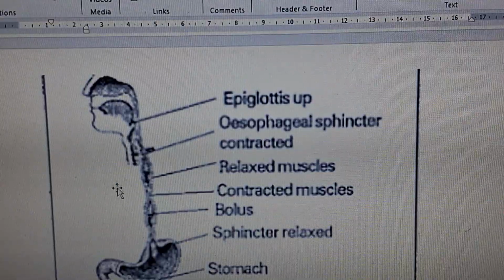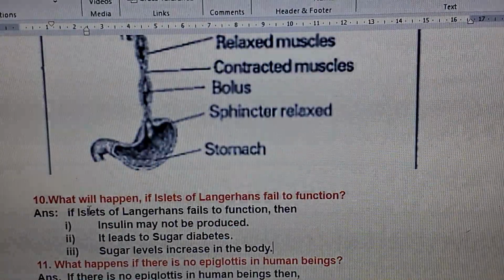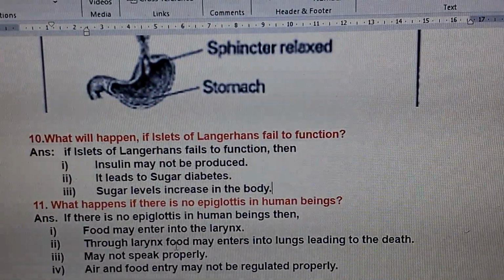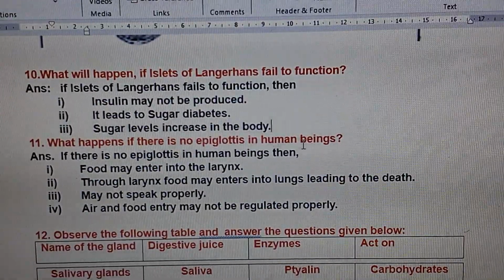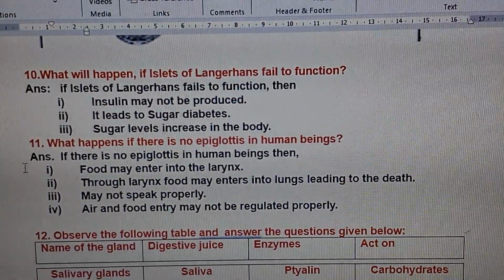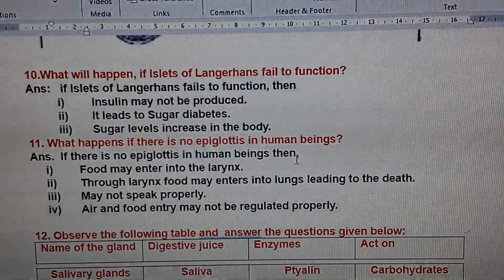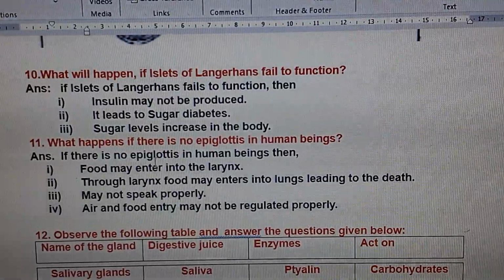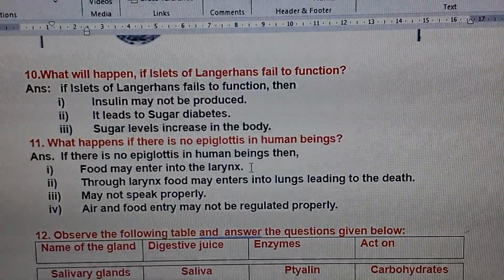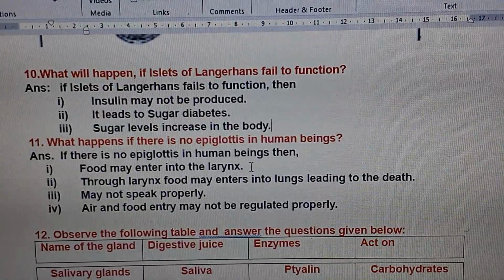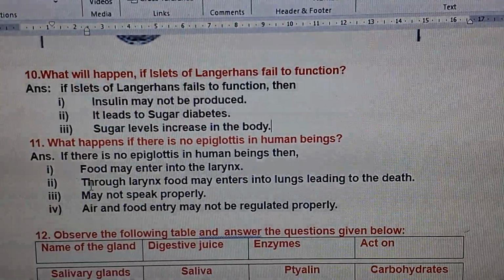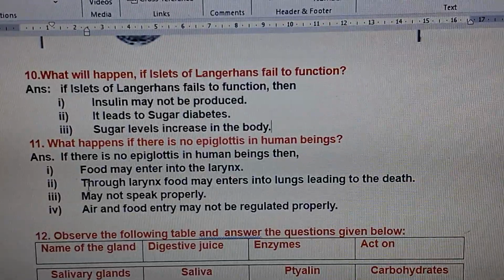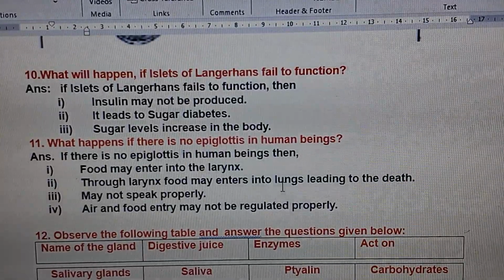This is a small note about epiglottis, children. So the question here is, what happens if there is no epiglottis in human beings? If there is no epiglottis, then food may enter into the larynx. Larynx means the first part of our digestive tract. It is larynx, then pharynx. It goes on like this. Through larynx, food may enter into the lungs.